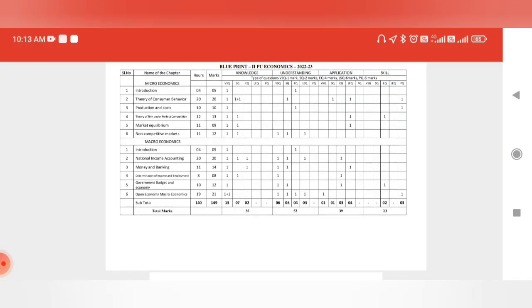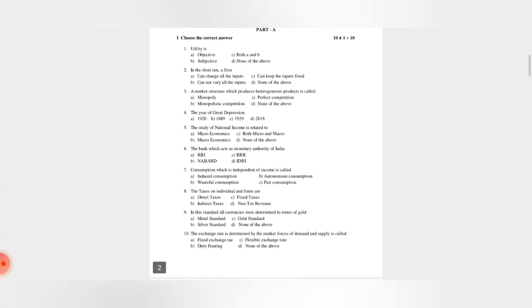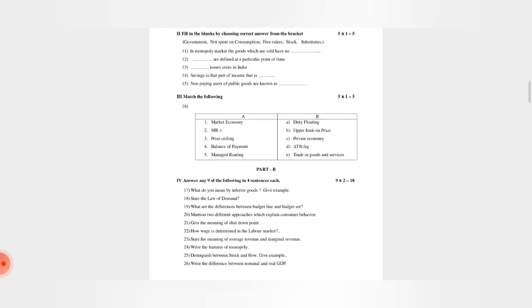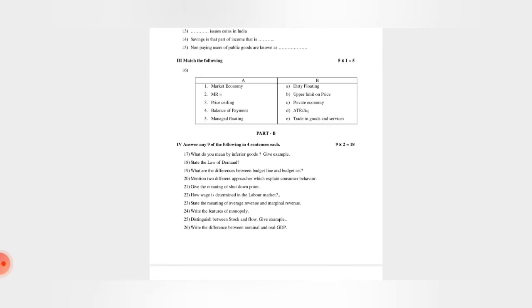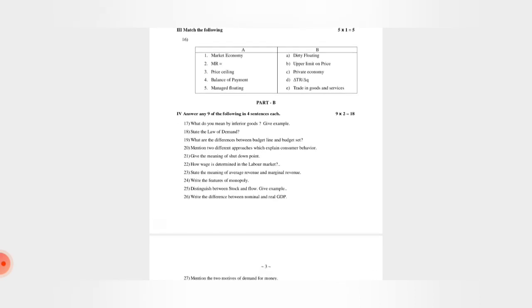Likewise, we need to follow this blueprint, so that it is very helpful for this year's examination. After that we'll go through the model paper as well, so that we can come to know the paper pattern. We have 10 MCQs, 5 fill-ups, 5 match-ups, and we don't have 1 mark questions this year. We have 2 marks questions, so that we can get 18 marks.